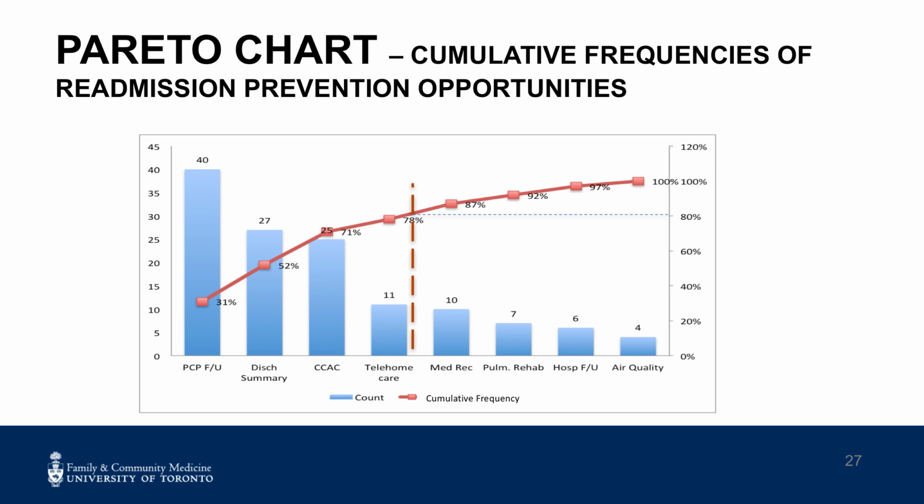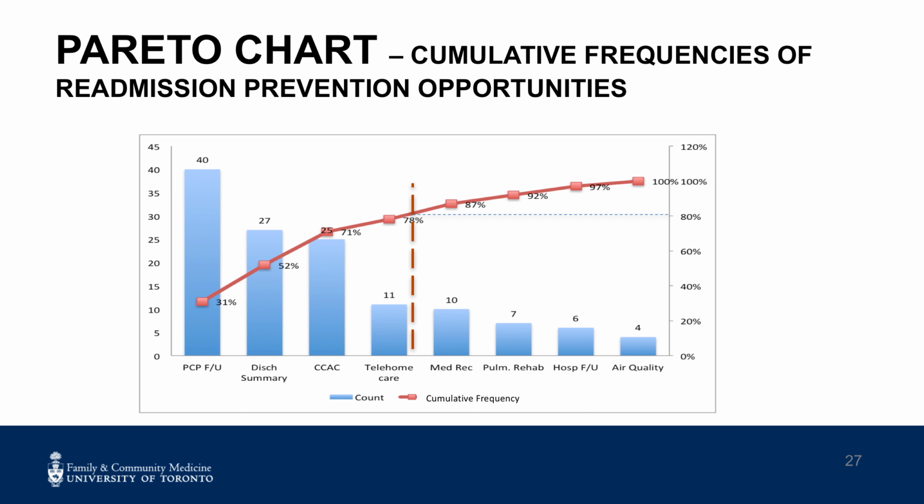The few vital causes, or the categories of causes that the team will focus on for change, are to the left of the vertical red line. These categories of causes most contribute to the readmission challenge based on the team's tally sheet of readmission causes. A Pareto chart is extremely helpful when team members are not in agreement about causes to focus on from a change perspective.